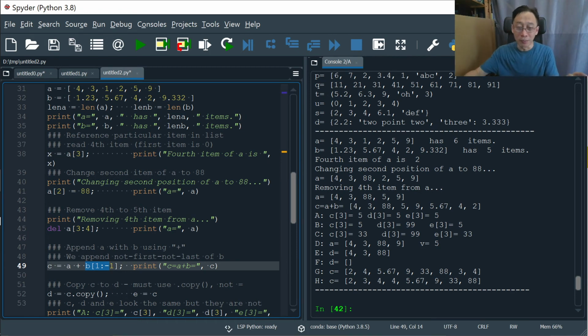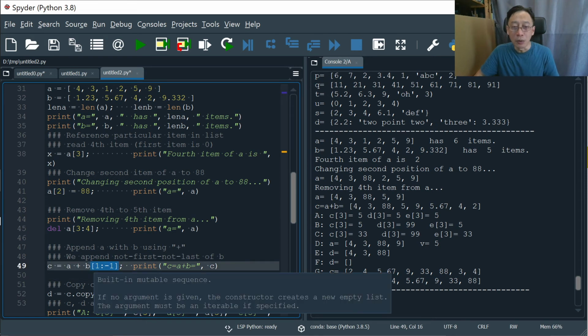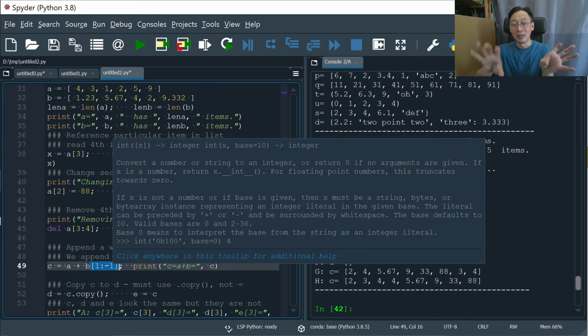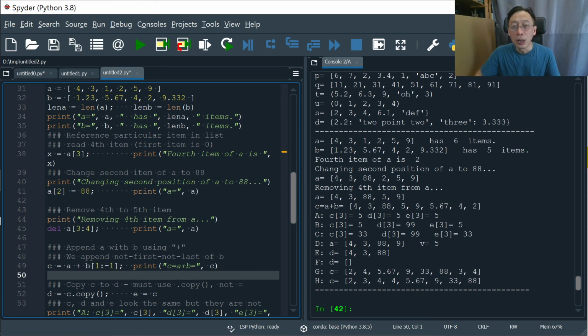A first, then B. Now, if we just do A and B, we are doing the complete list stitching. But if we do all of B except the first and the last, because we don't want to include the first nor the last, the way to say that is A plus starting from 1, because the first element is position 0, start from position 1, so skipping the first one, and ending at the last position, because the last position number, the value, is always not included, right?